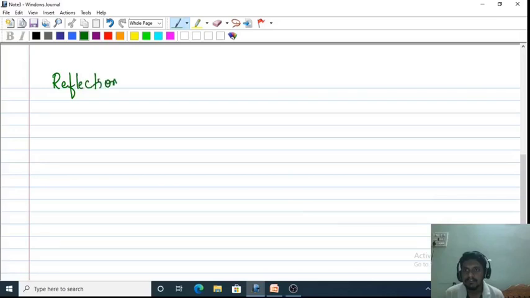Reflection of light. What is meant by reflection? Let us take a plane reflecting surface, nothing but a mirror. I'm drawing a normal to this mirror. This is a perpendicular line drawn onto the surface.